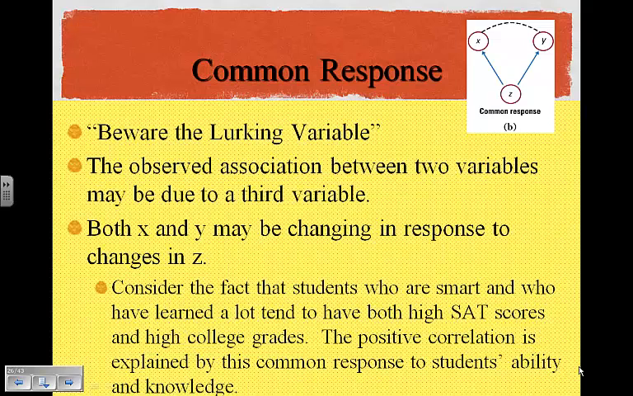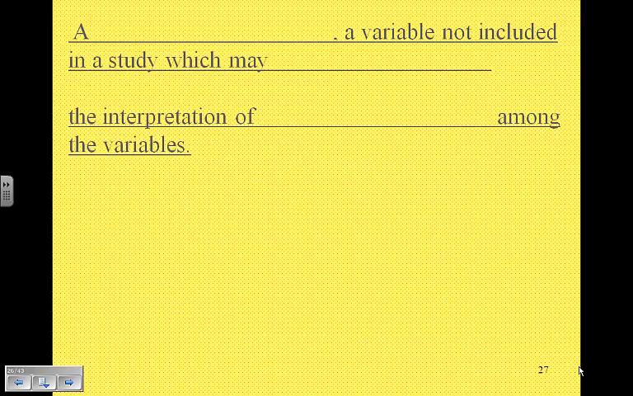Students who are smart and who have learned a lot tend to have both high SAT scores and high college grades. This positive correlation is explained by the common response to the student's ability and their knowledge. So you can't say that high SAT scores cause high college grades. Instead, you would say that their ability causes both of those things. That's an example of common response.